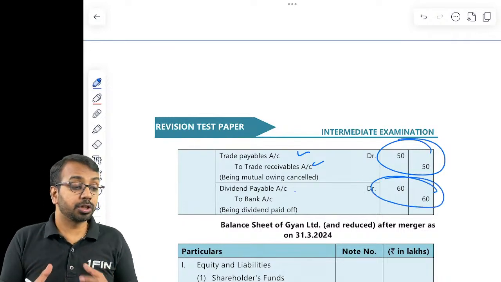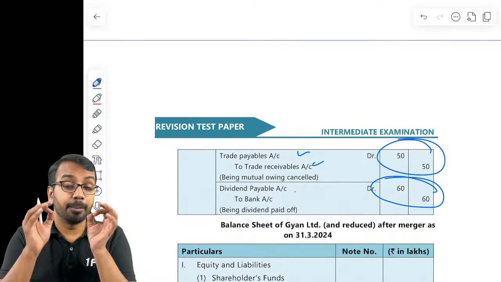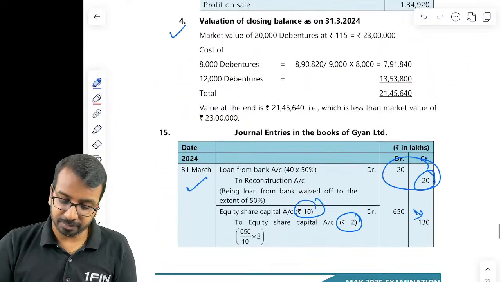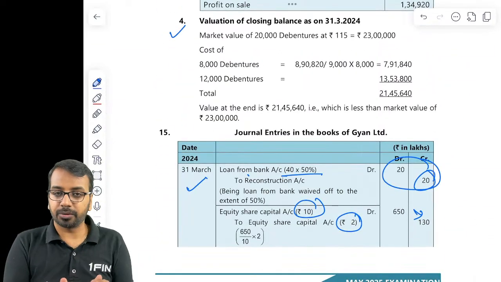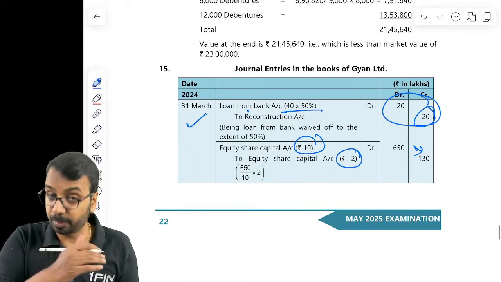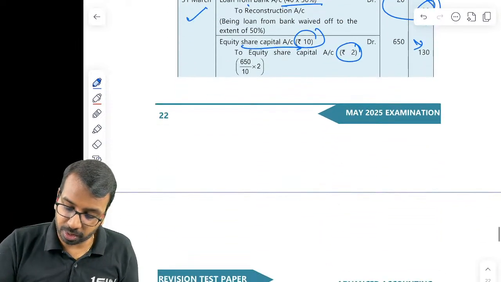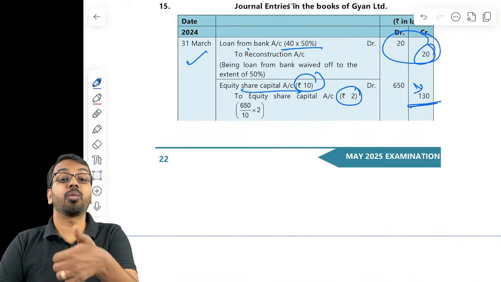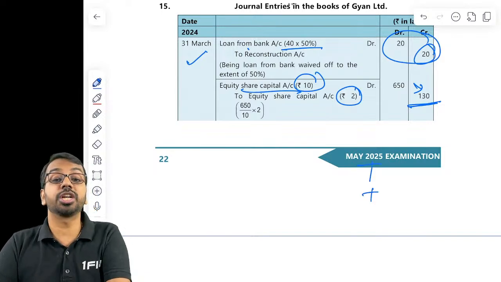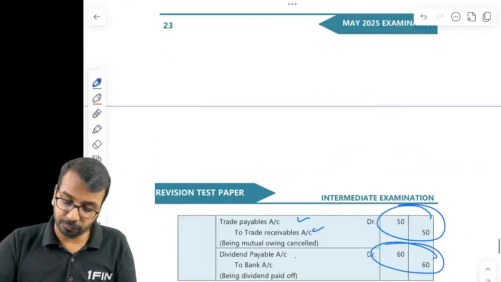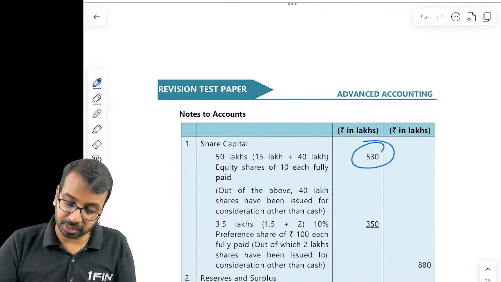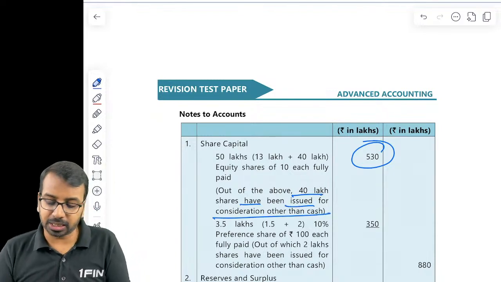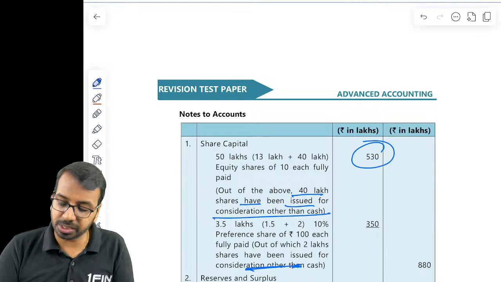Now in these type of questions where 2 type of transactions are involved, be very careful while preparing the balance sheet. Ensure every entry is reflected: loan from bank is reduced by 20 lakhs. So reduce the loan account when you are preparing the balance sheet. Equity share capital has now come down to how much? 130. So now you will consider 130 plus whatever new shares you have issued. That is, I think, 400. So 400 plus 130, 530. And very important to write the note, how many shares have been issued for consideration other than cash. Same thing for preference shares also.